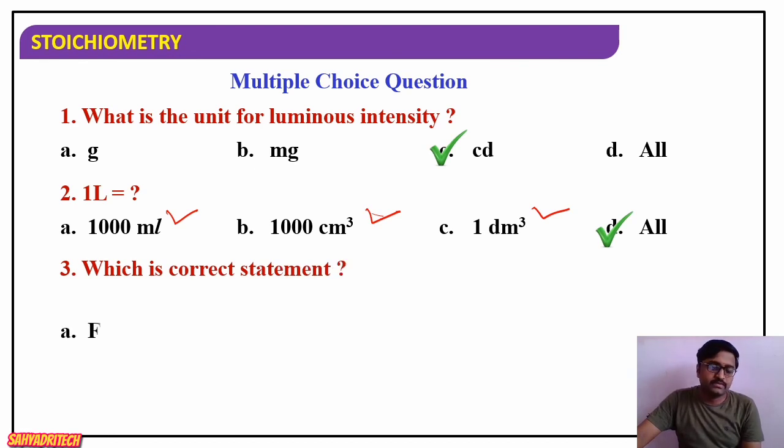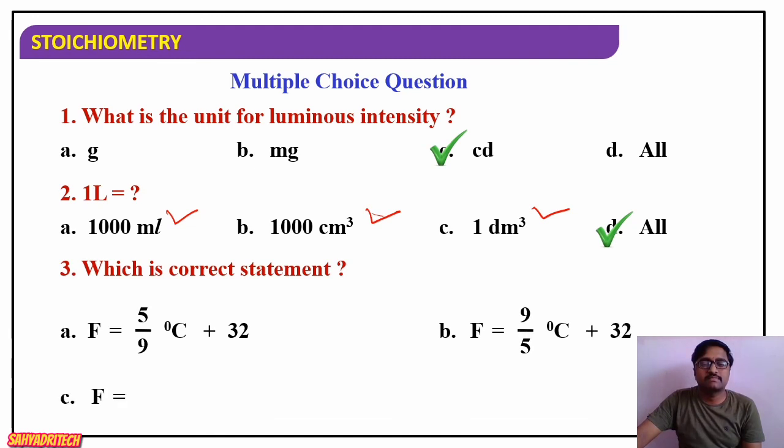Well, next one, which is the correct statement? We have to look at the statements and consider the correct one. First, degree Fahrenheit is equal to 5 by 9 into degree Celsius plus 32. Second, degree Fahrenheit is equal to 9 by 5 into degree Celsius plus 32. Third, degree Fahrenheit is equal to 9 by 5 into degree Celsius plus 23.